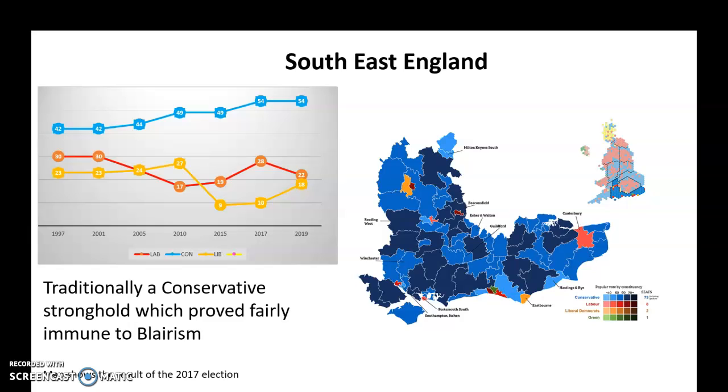Scotland now SNP. Wales was traditional Labour, has become closer with the Conservatives. The northeast of England used to be very, very heavily Labour. The Conservatives have done really well there in 2019. Same for the northwest of England as well. And again, is that going to be a permanent change or is it just a temporary change? Yorkshire and Humberside has been closer between Labour and the Conservatives. Coming south, the East Midlands used to be safe Labour, but has become increasingly a safe Conservative area. Similar story, you might say, for the West Midlands. And then London, very Labour. South East and South West, very Conservative. That kind of sums up what's been happening there.